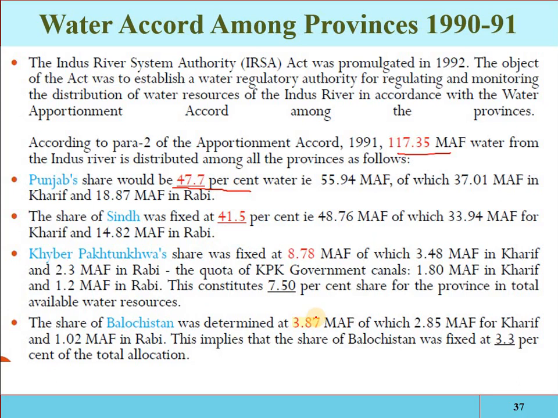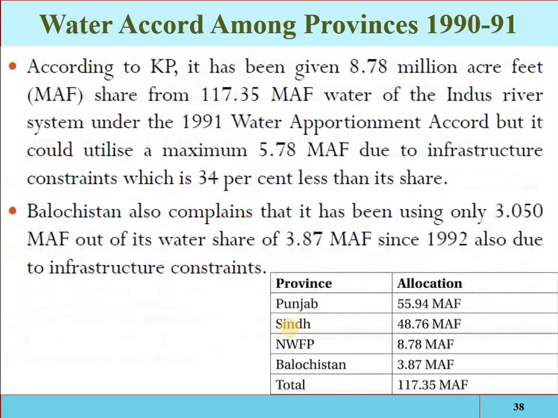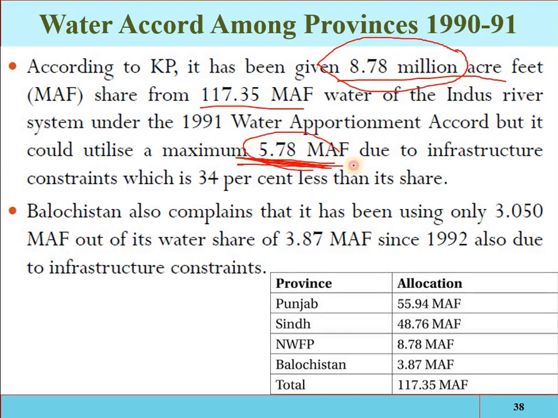And there is also one point about why less water is utilized in Khyber Pakhtunkhwa and Balochistan. See, 8.78 million acre feet of water is allocated to KPK out of 117.35 million acre feet, but KPK is only utilizing 5.78 million acre feet. The rest of the water is lost due to the lack of infrastructure. Meaning no infrastructure is available, no reservoirs are available, no canal systems are available.